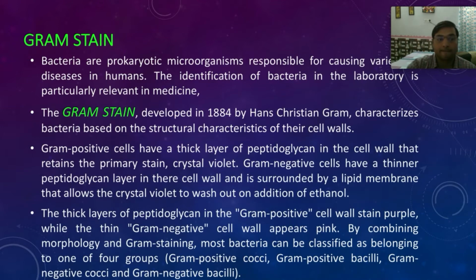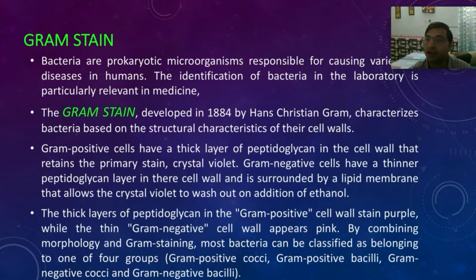So now, gram positive bacteria have a thick layer of peptidoglycan in their cell wall, right? The thick peptidoglycan layer is responsible for acquiring that stain, whereas gram negative bacteria have a thin cell wall, so they cannot stain. As simple as that.